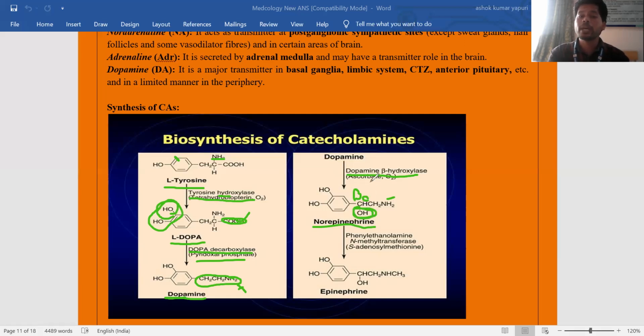That's why the enzyme is named dopamine beta hydroxylase, and the cofactor here is ascorbate. So dopamine is converted to norepinephrine with the help of the dopamine beta hydroxylase enzyme. If you observe clearly, the difference between dopamine and norepinephrine is that dopamine does not have this OH group, but in norepinephrine there is an addition of an OH group.